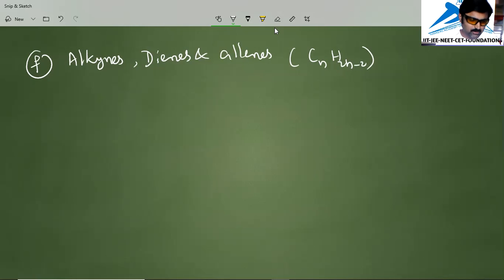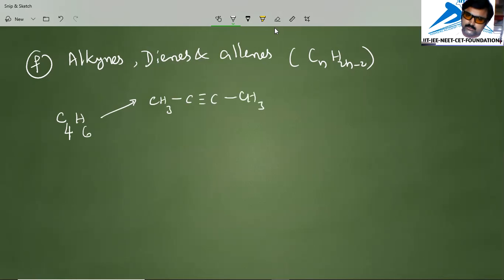When we have 4 carbons, an alkyne we will check. The 4-carbon alkyne is C4, and 8 minus 2 is 6, so C4H6 I will take. I'm going to write this one as CH3, C triple bond C, CH3.